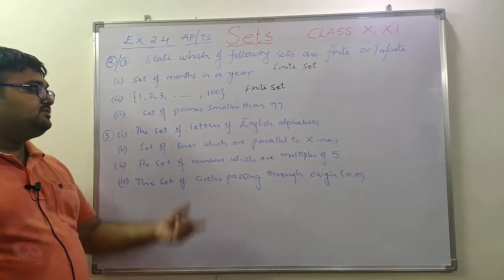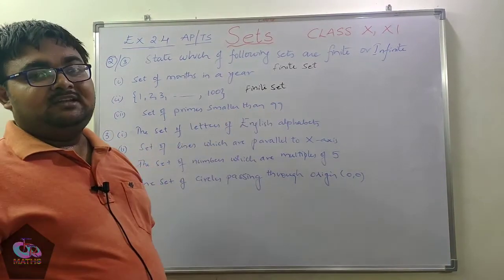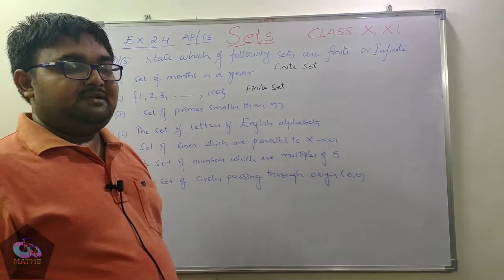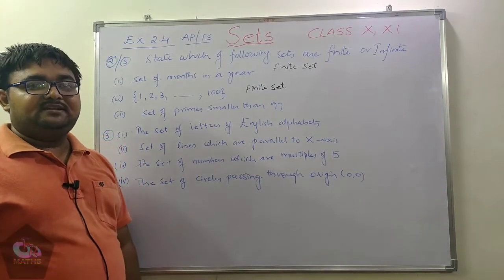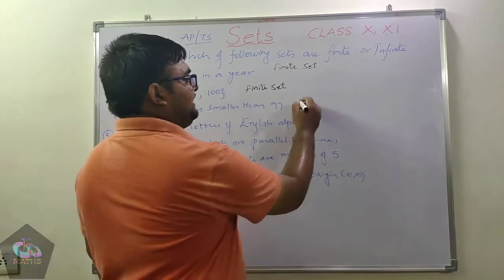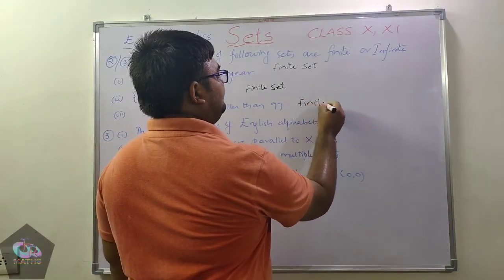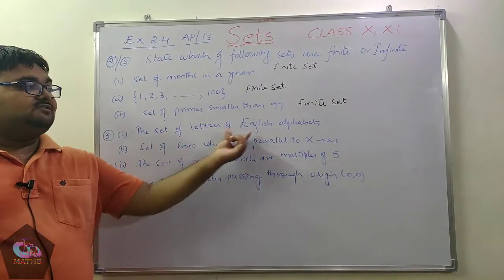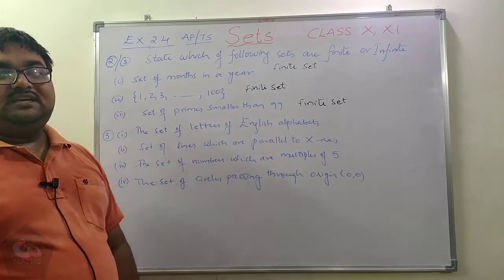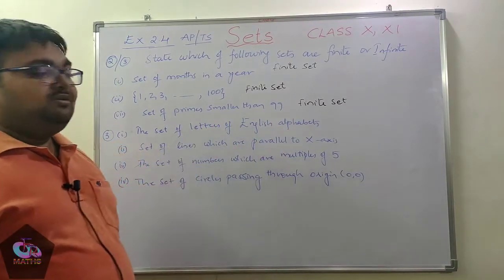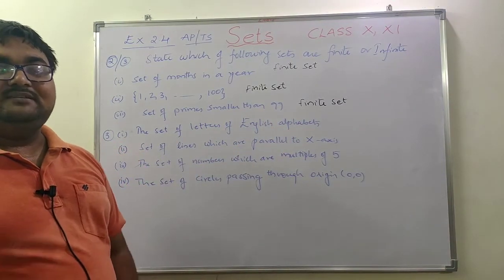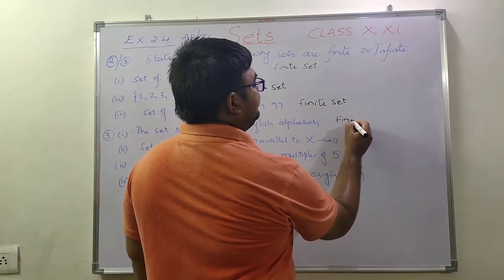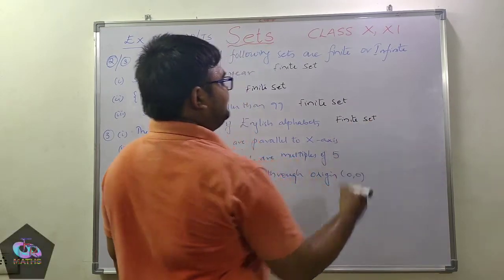Next, coming to the third question, set of primes smaller than 99. Less than 99 we have a countable number of prime numbers: 2, 3, 5, 7, 11, 13 and so on. Hence it is a finite set. Next, the set of letters of English alphabets. If we take English alphabets, we have a limited number, that is nothing but 26 letters from A to Z. Hence it is a finite set.